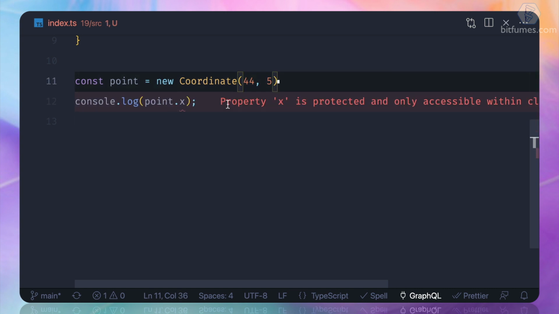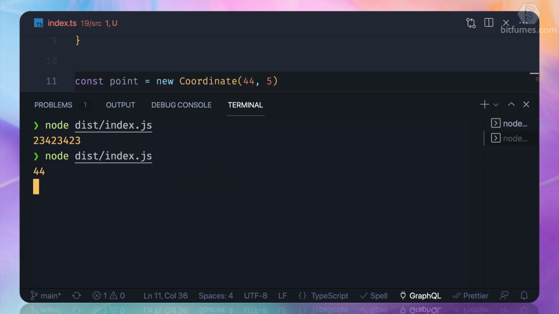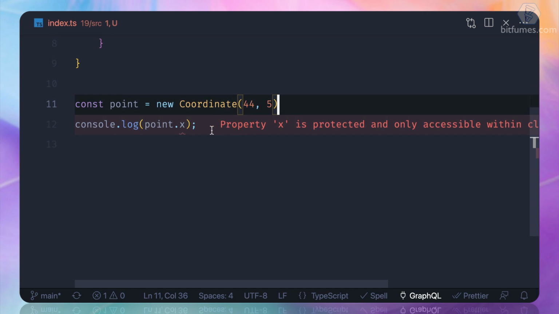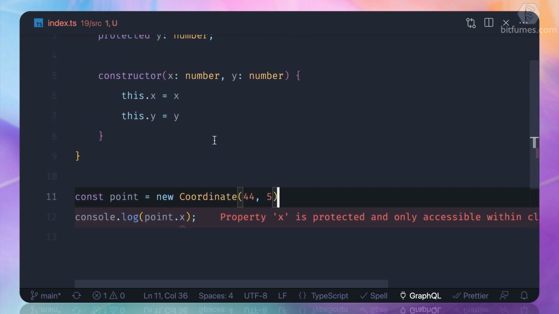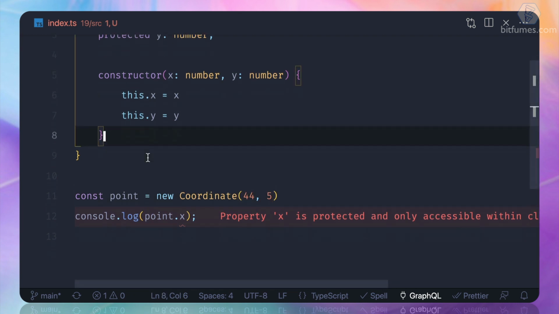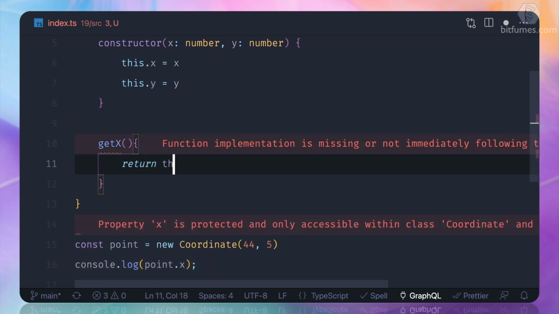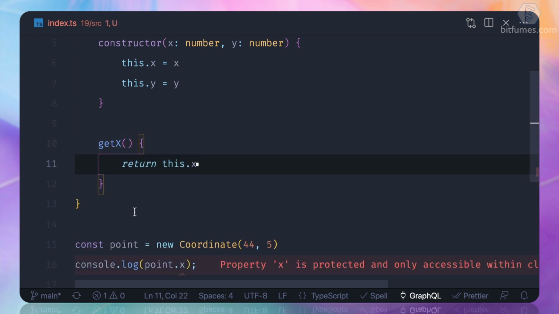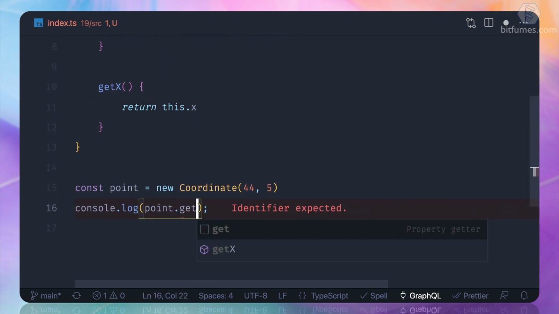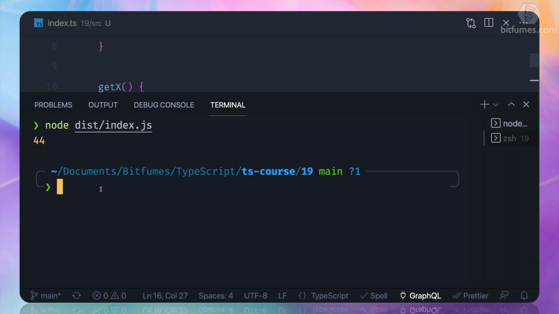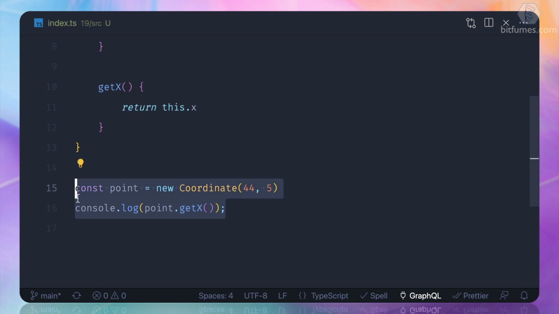But the next problem is that you cannot even access the value. If I try, yes, we are getting it, but you can see TypeScript is warning us that it's not good to read the property directly. So what we can do is simply create a method and call it getX, which is going to return this dot x. By doing this, I can simply say, get me the x, and since it's a method, I can call this one, and now it's working fine with no error from the TypeScript side.